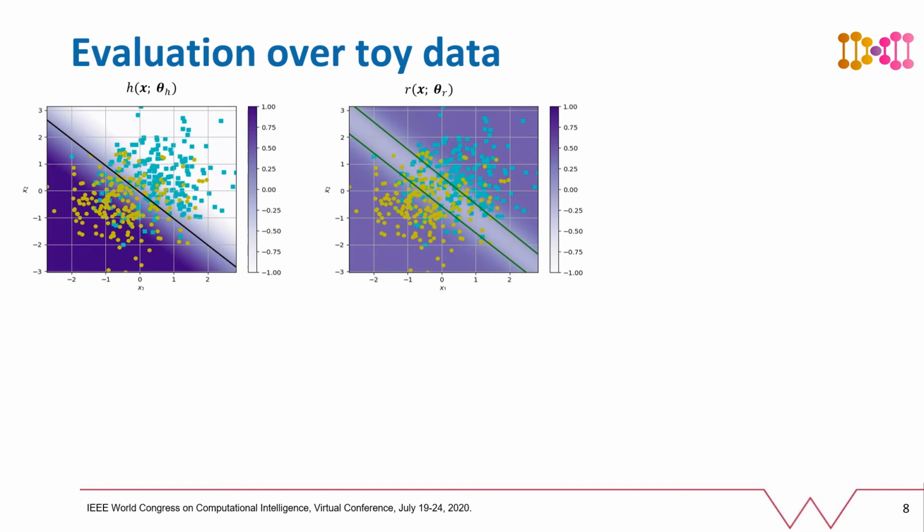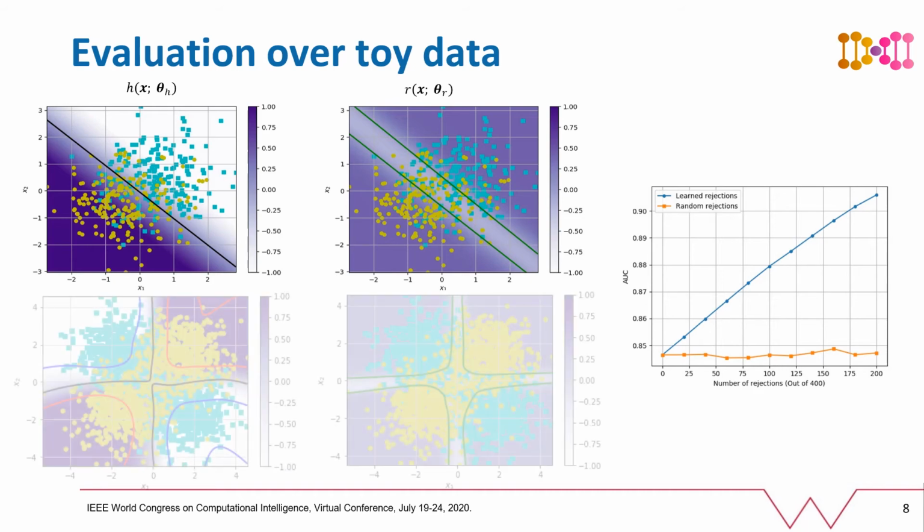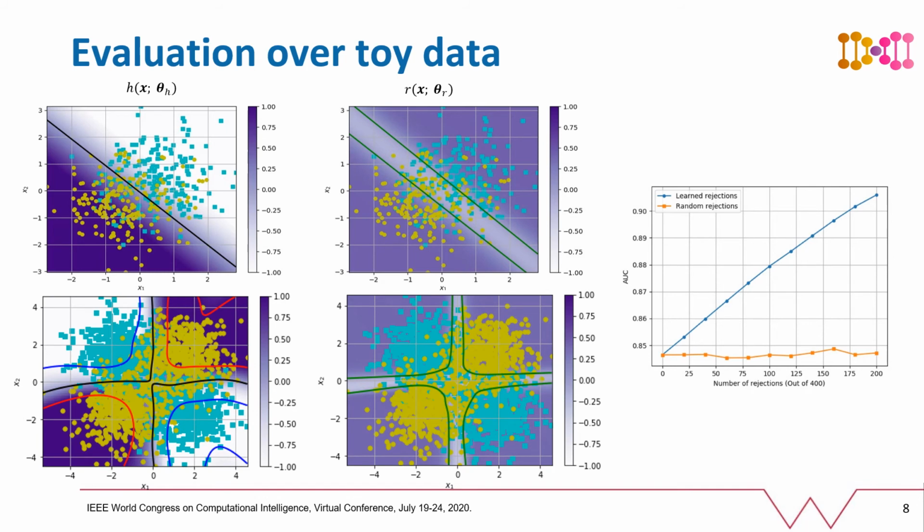If we plot the AUC ROC versus the number of rejections for this model, it can be clearly seen that the learned rejector discards confusing examples, which results in improving the AUC ROC with increase in number of rejections, whereas random rejections do not yield any such improvement. The bottom plot shows a more complicated example of the proposed model in action with similar results.